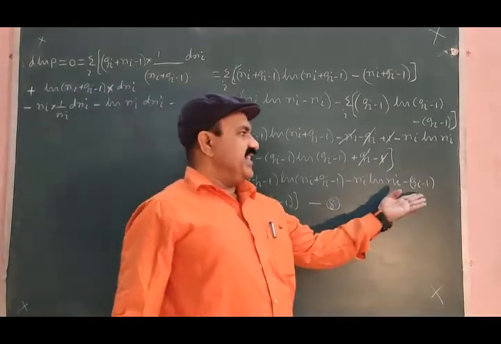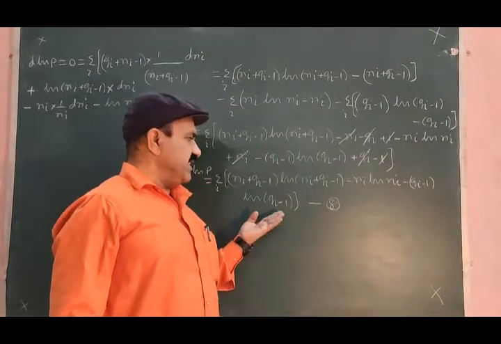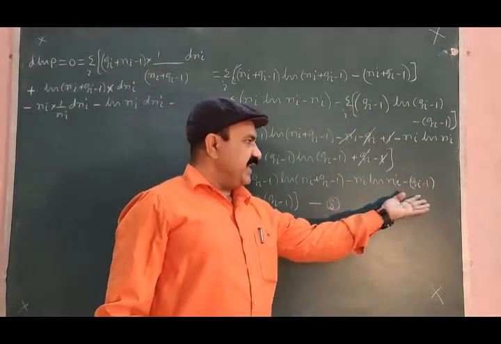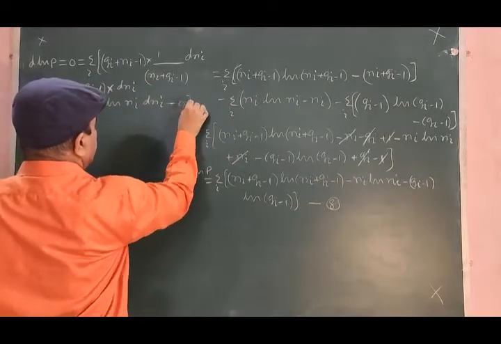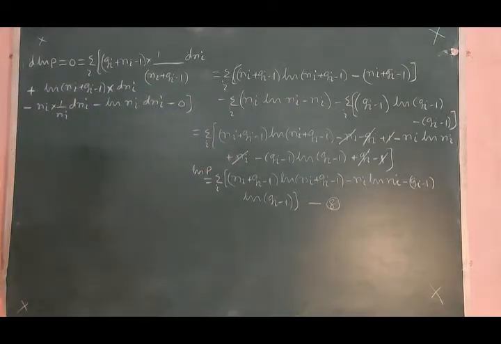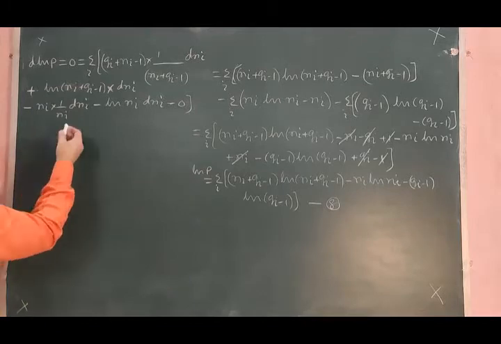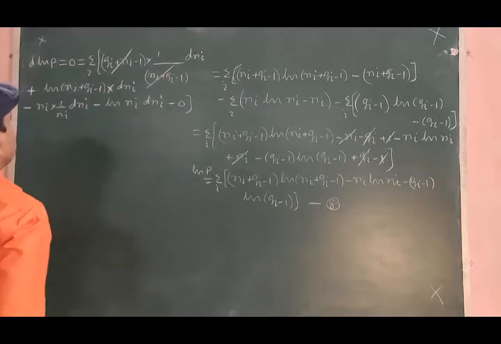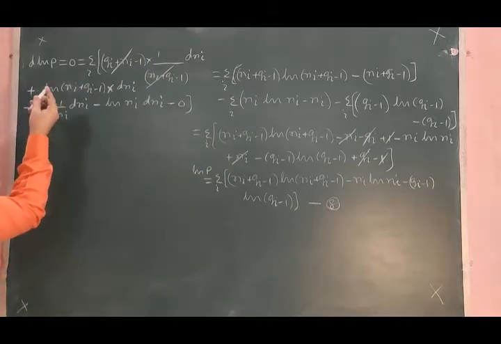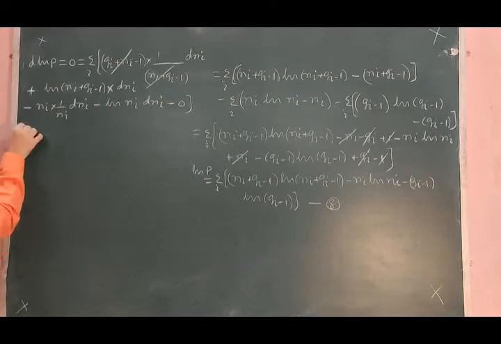Minus j minus 1 is constant, differentiation of this will come 0, so we write simply 0 here. And these two identically cancel out. Let us collect the terms which are left.